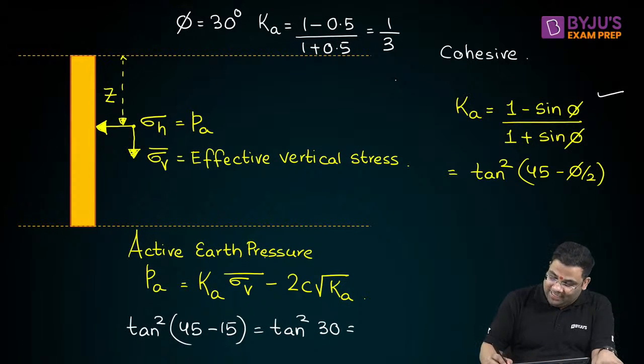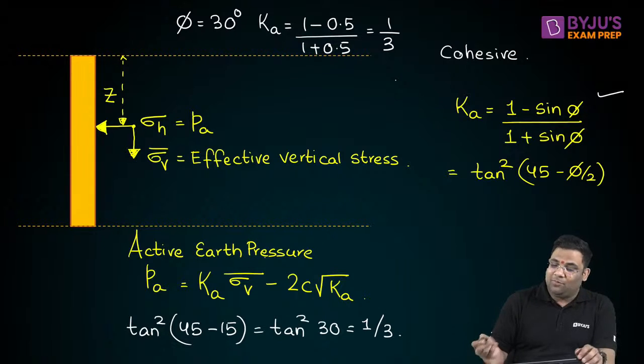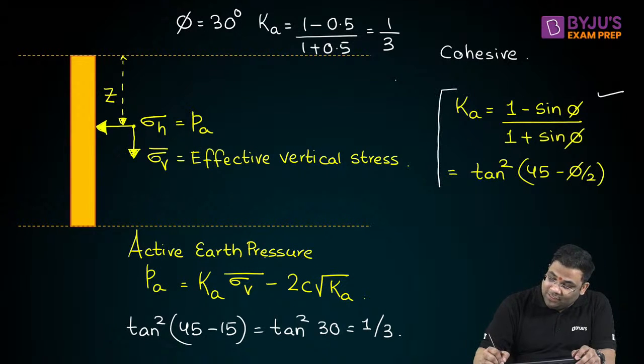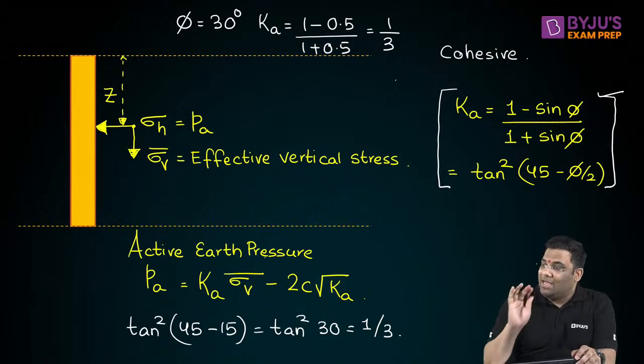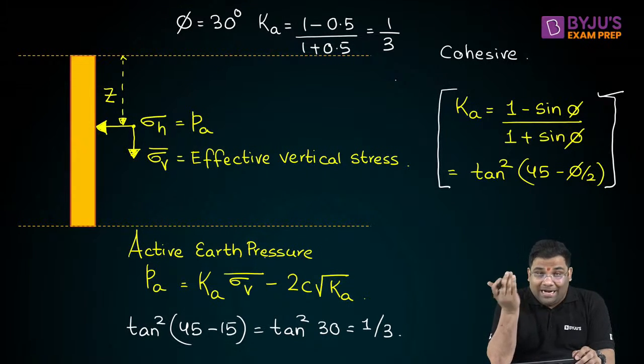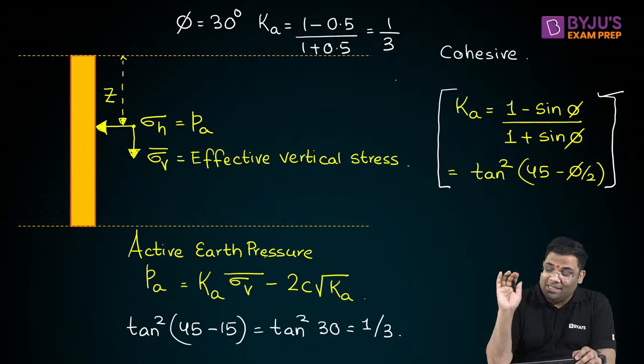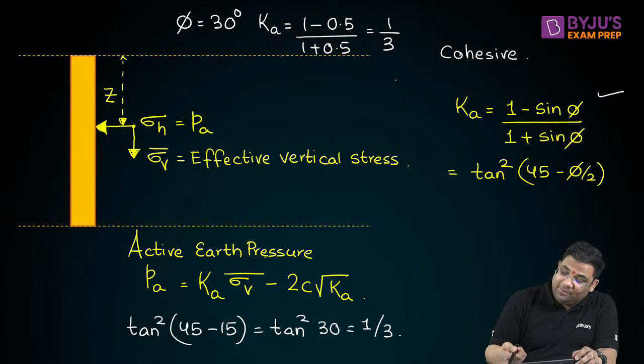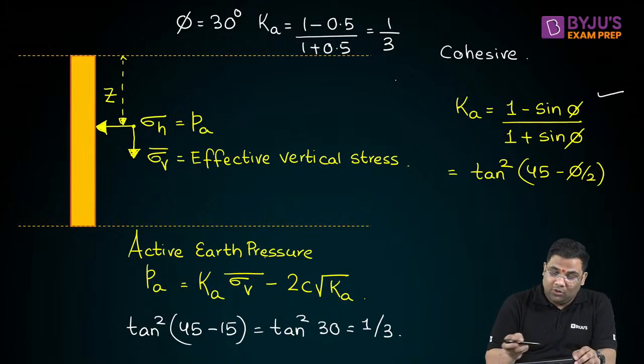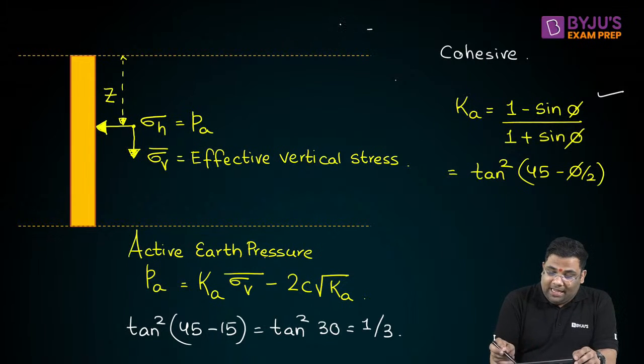Yeah, it is 1 by 3. Yes. So you can remember this formula. Many students get confused. Just remember this formula. If you are finding tan square, I told, so tan 30 is 1 by root 3. So tan square 30 will be 1 by 3. Okay. So this formula you can remember in this way. So this is your Ka I got.